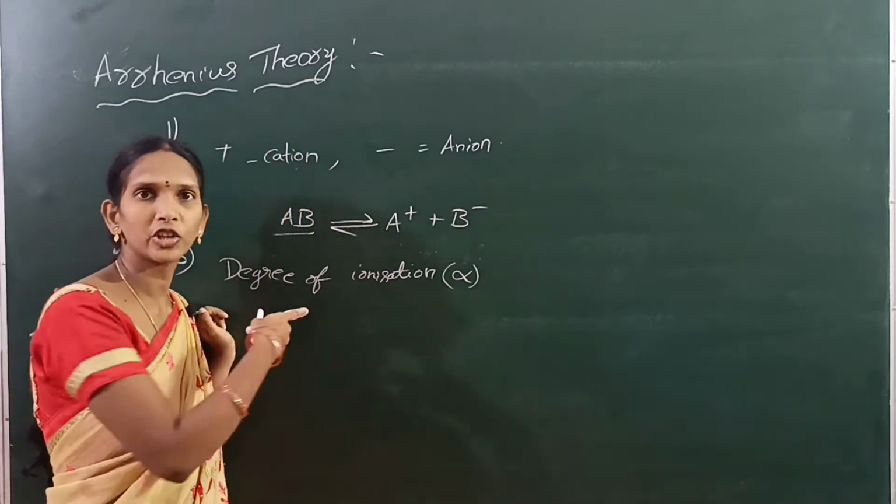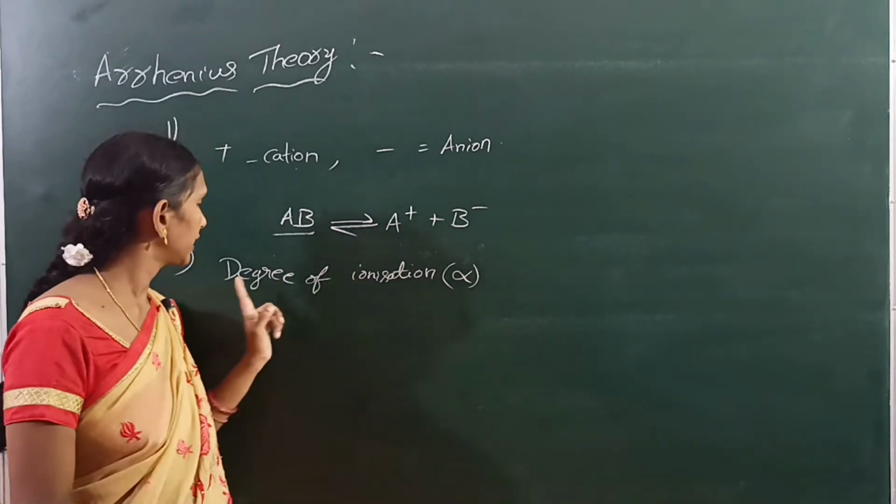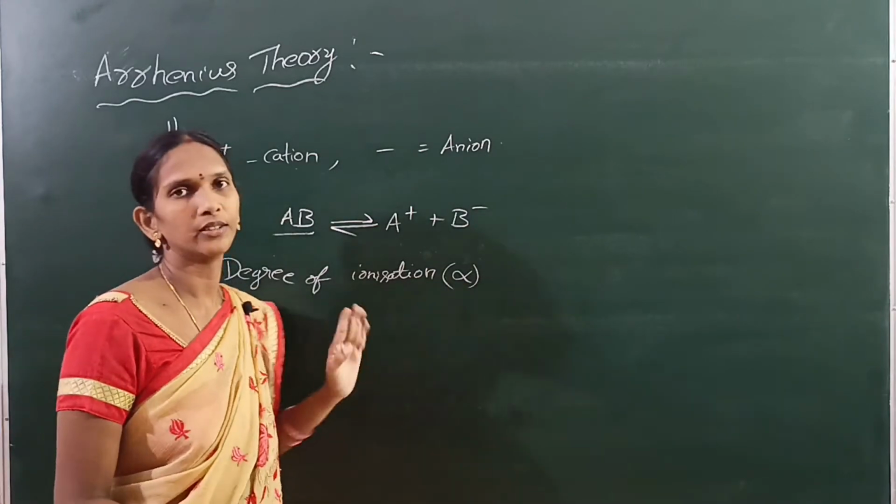In dilute solution we can discuss degree of association and degree of dissociation. Here, degree of ionization is alpha.